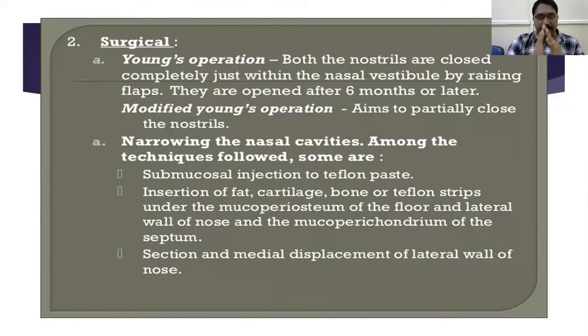That decreases the nasal cavity, because the nasal cavity is roomy in atrophic rhinitis; to reduce the cavity size, you can insert all these things. And one more is medial displacement of the lateral wall of the nose.